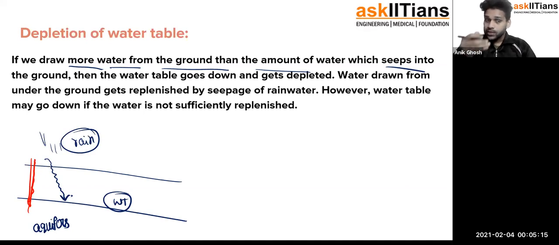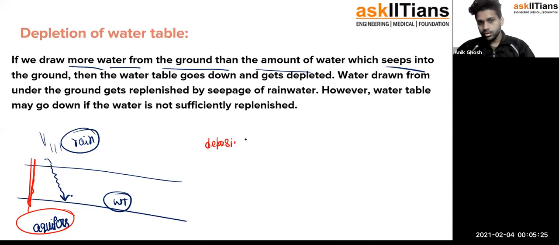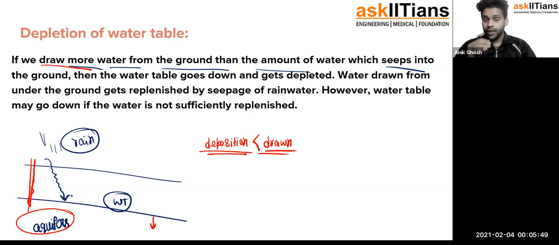If the amount of water getting deposited in the aquifers due to infiltration is less than the amount we draw from the underground, then what would happen? Then definitely the water table would go down, because it is a layer separating the aquifers from the unsaturated part.